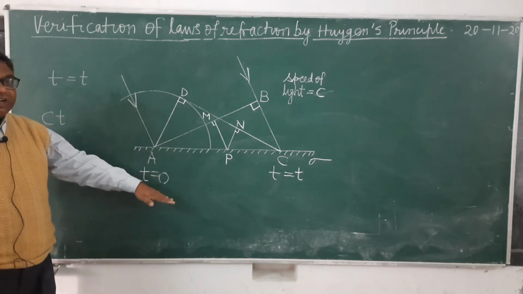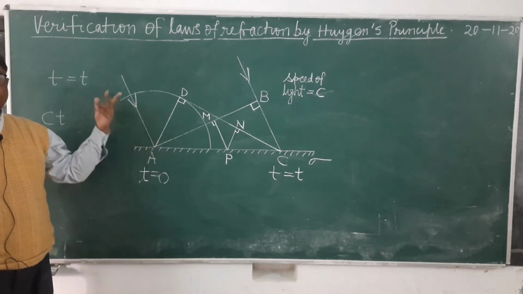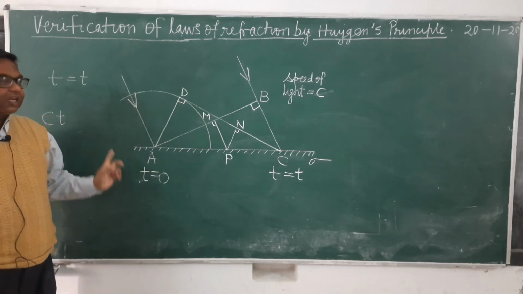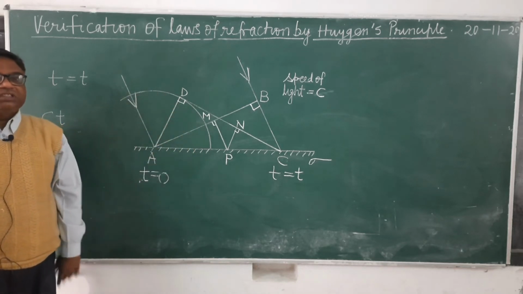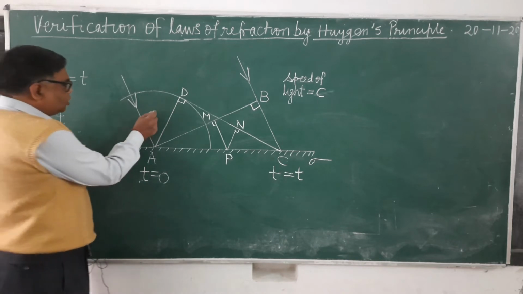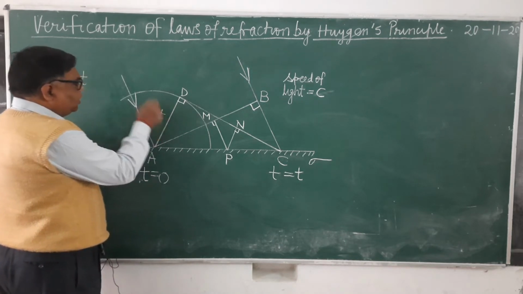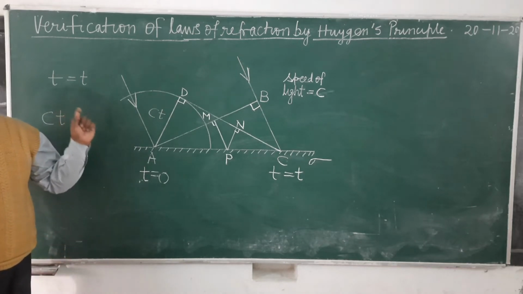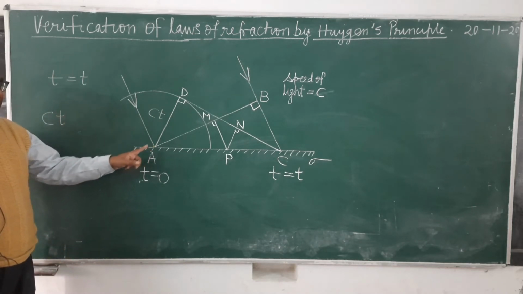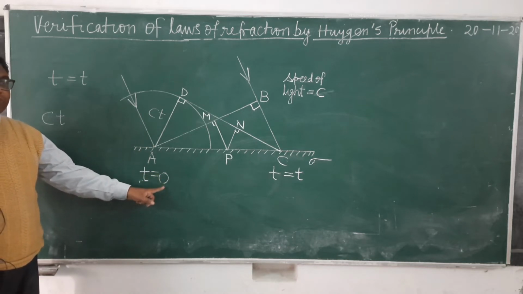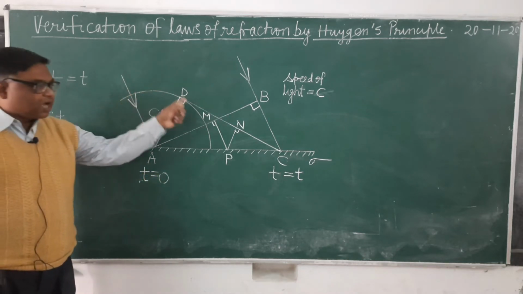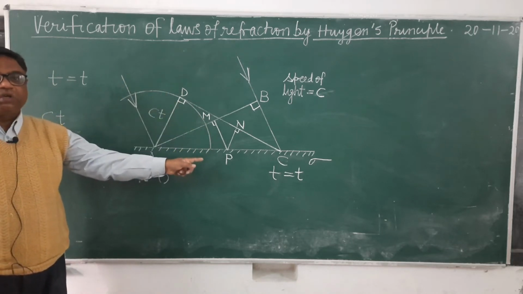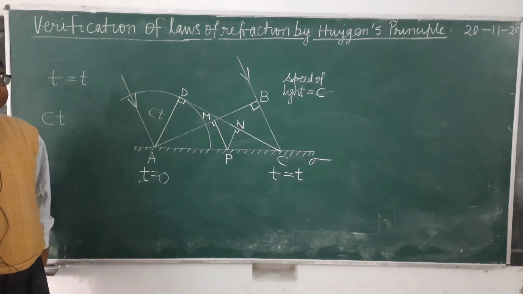Because they cannot travel in this direction and they are traveling in all directions on this side. Therefore AD will be equal to c into t. Means the secondary waves emitted from here at t equals 0 will be, at time t, on the surface of this sphere.